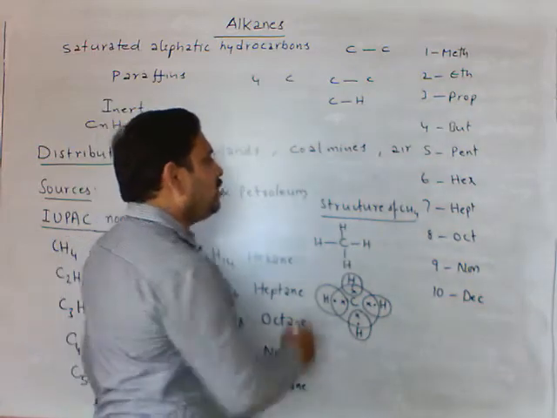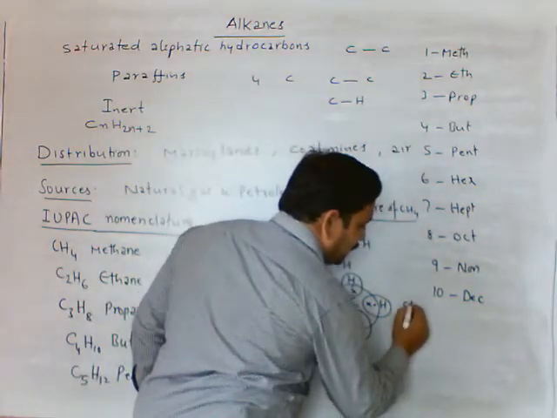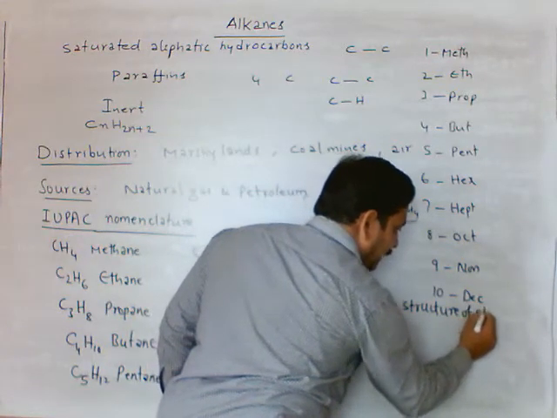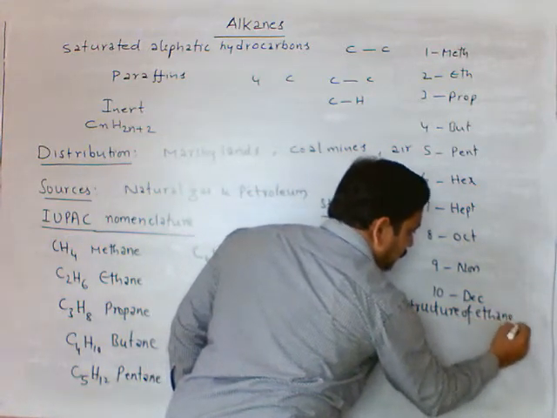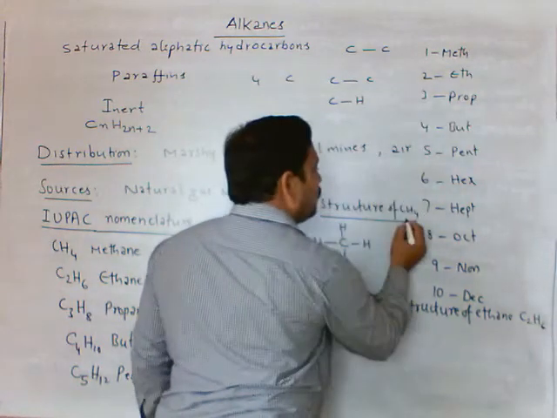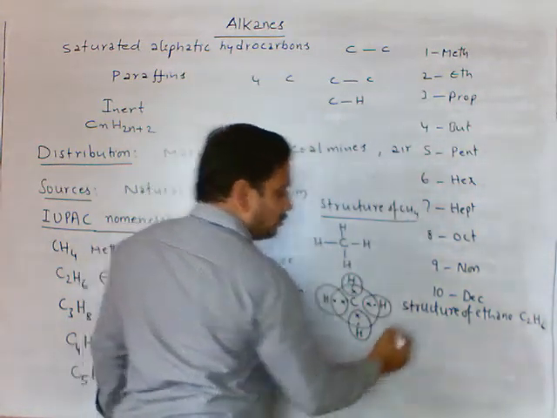Similarly, we can write the structure of ethane also. Structure of ethane. Ethane formula C2H6, methane formula CH4.